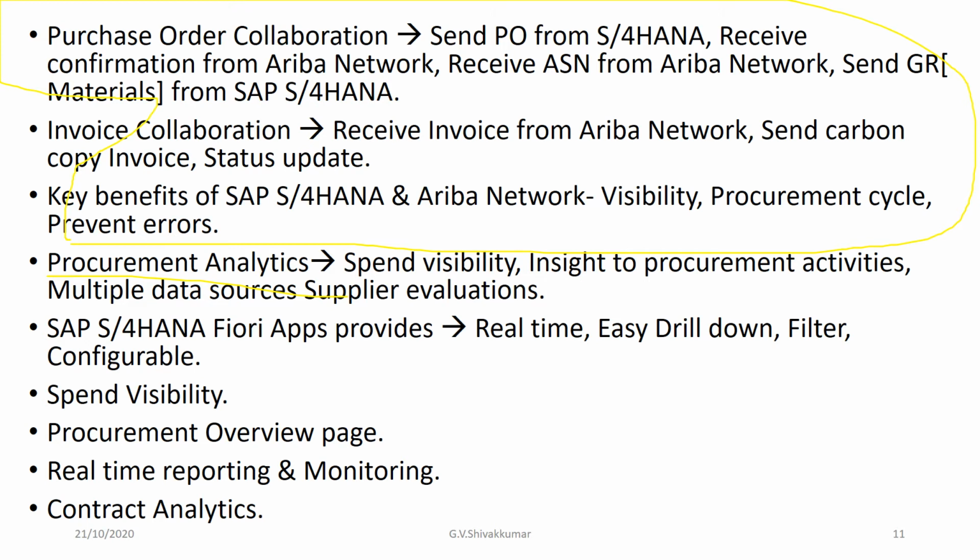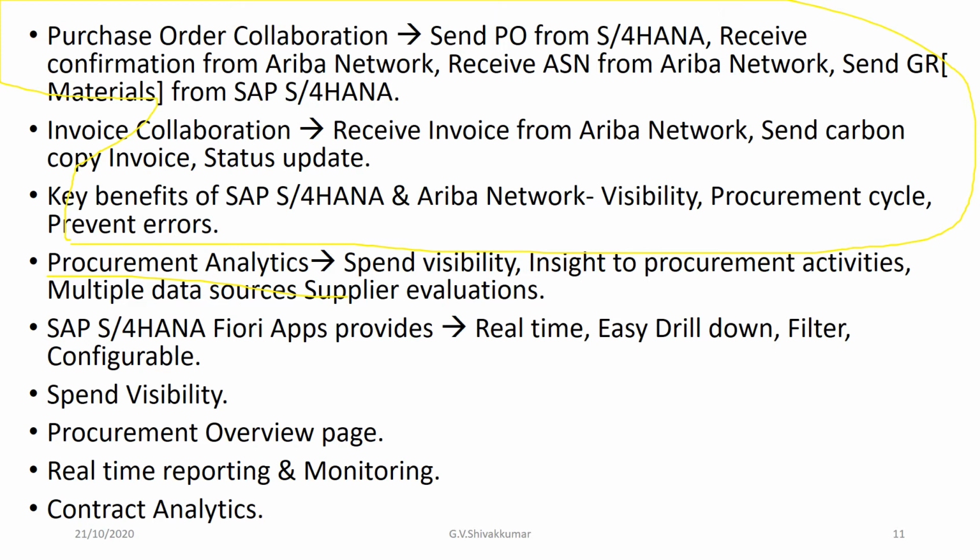So in ECC, as I am again saying, there is no easy way to track the supplier spend, classification of purchase order spend, non-purchase order invoice spend, and supplier evaluation. Okay. Procurement related analytics are dependent on the data warehousing system, and it is difficult to view operational and strategic procurement activities. Pain points in procurement analytics are listed.